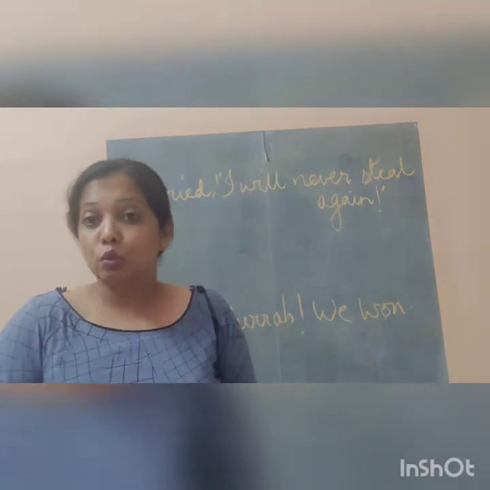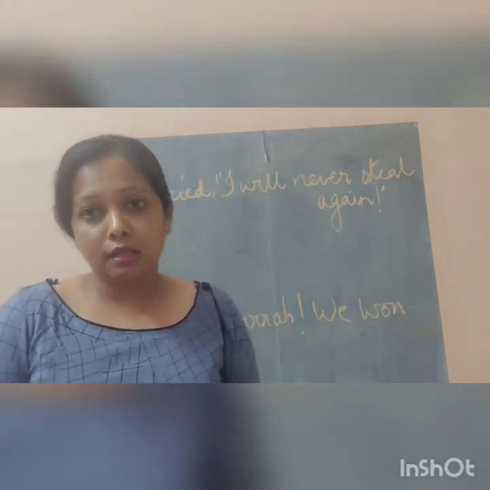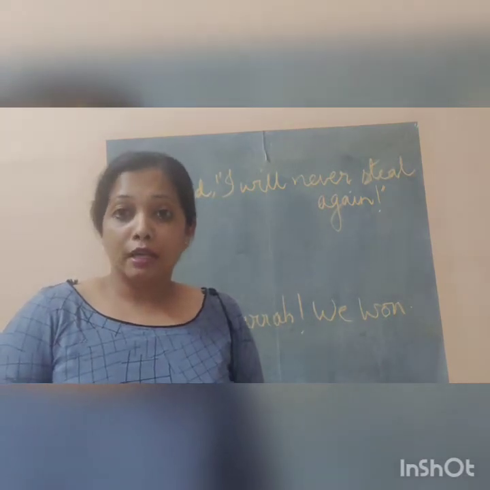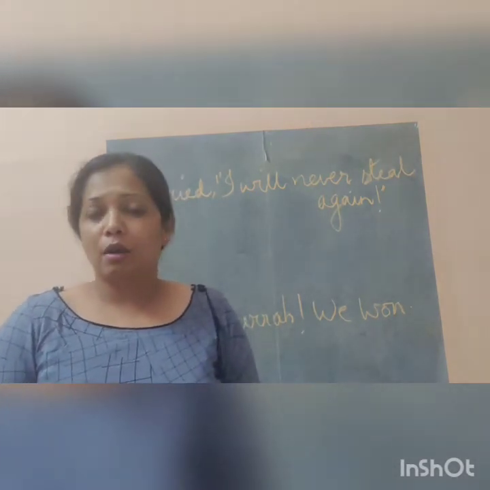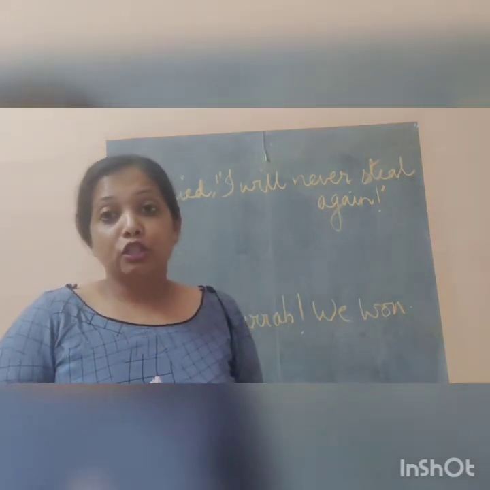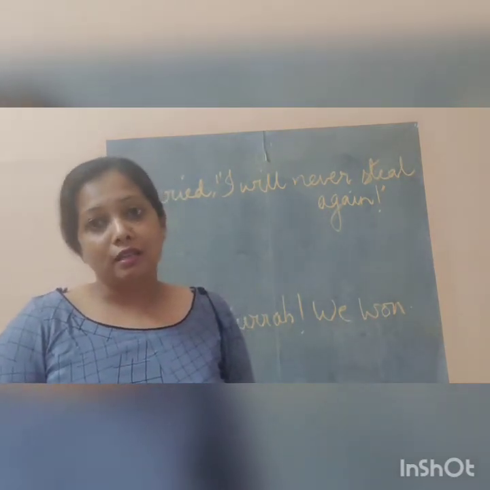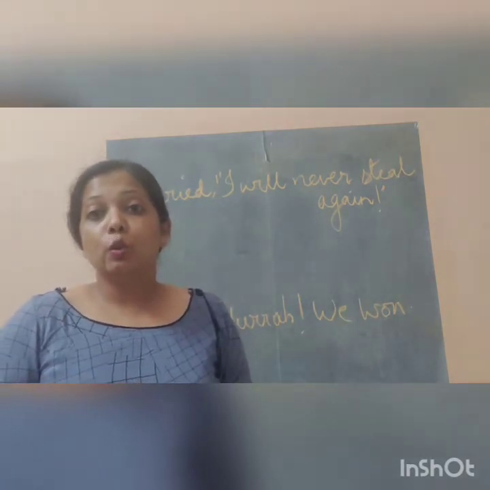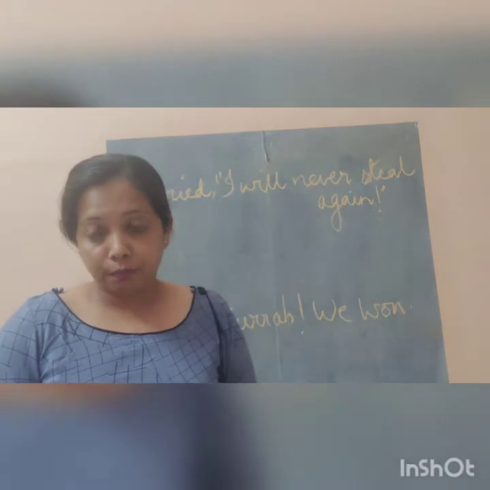Now as we spoke about interrogatives where said to or said was changed to asked, then imperatives said or said to was changed to advised, ordered, requested, commanded. Here, what will be the change in the exclamatory sentence? Now here said or said to will be changed to exclaimed. Okay.